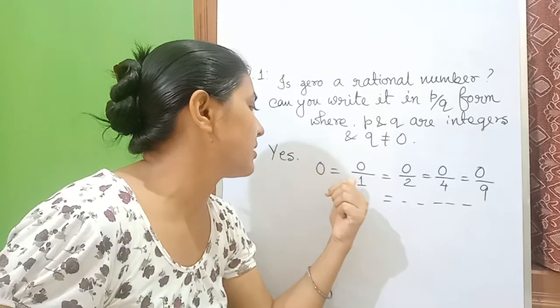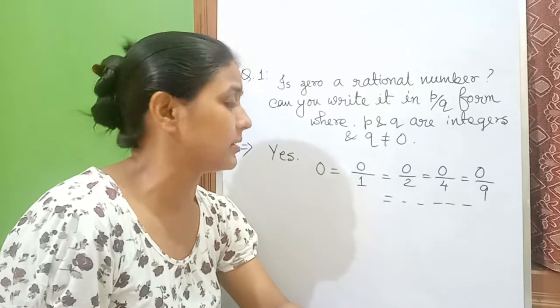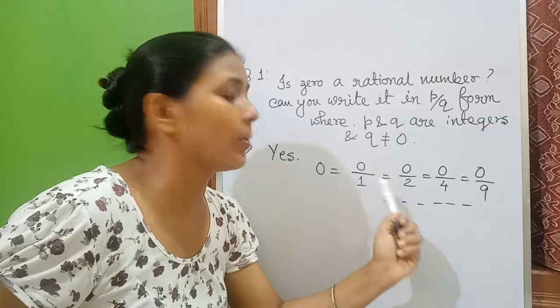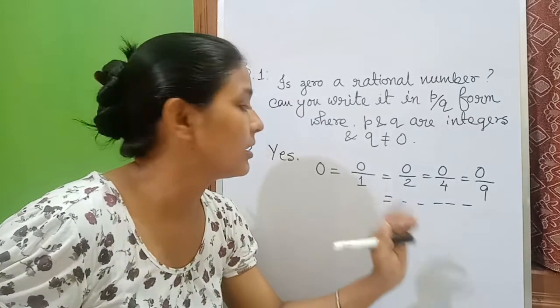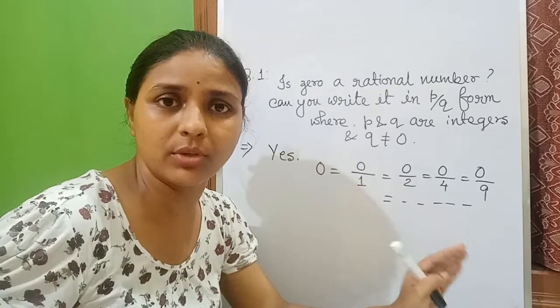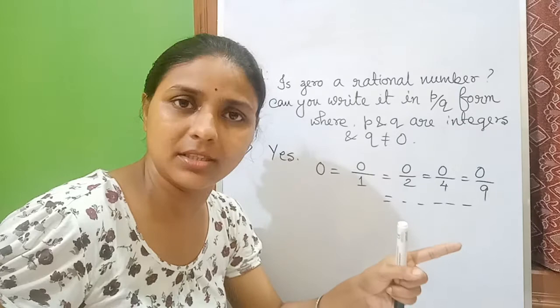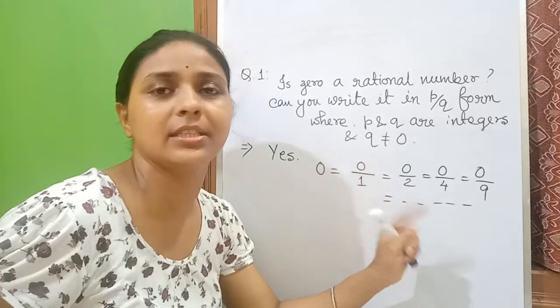Look at this. For 0 I have chosen 1, 2, 4, 9. You can choose any number, obviously any integer. 0 by 1. Already in this session we have done that 0 is an integer, and 1 is an integer.